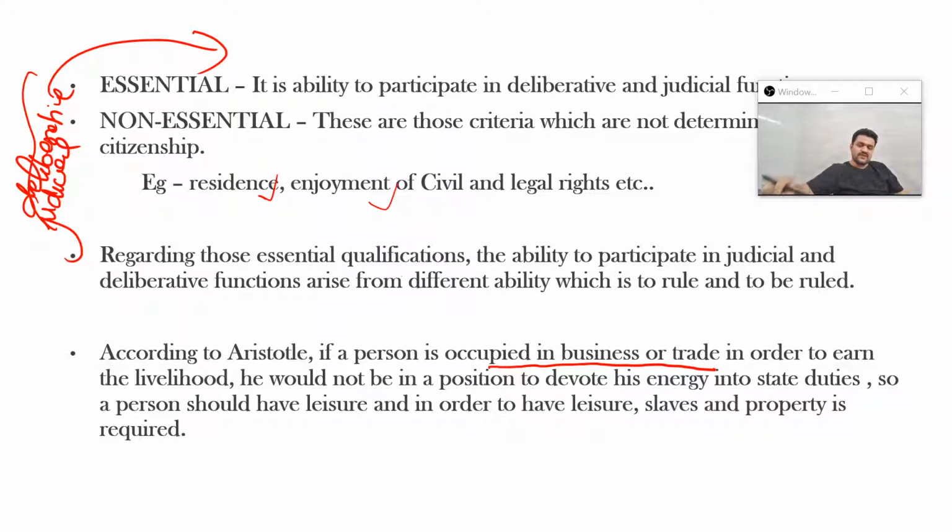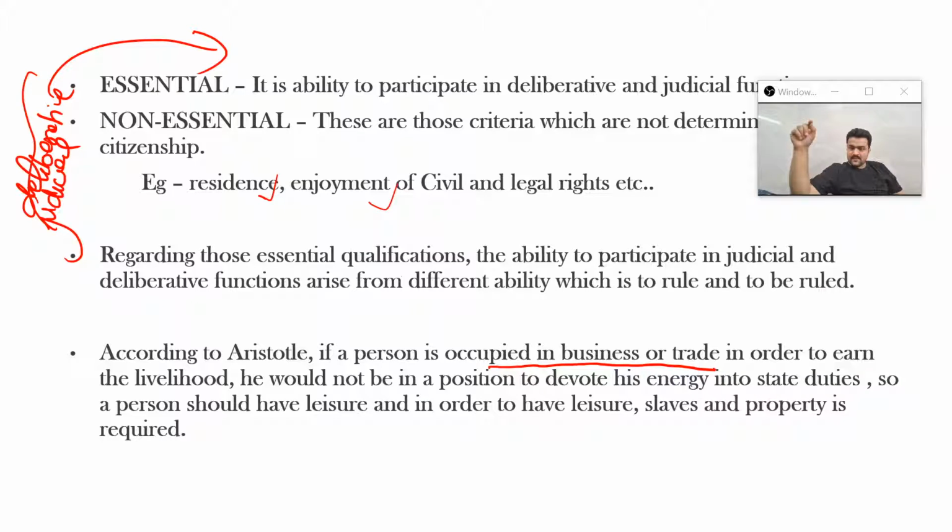Now, this leisure or free time is possible only when all his basic needs, all his basic tasks and chores are taken care of by someone else. Who is going to take care of those tasks which are manual in nature? Daily chores, for example, laundry, washing utensils, cleaning, and all these kinds of things. Who is going to do all that? These are the manual chores which are to be performed by slaves.